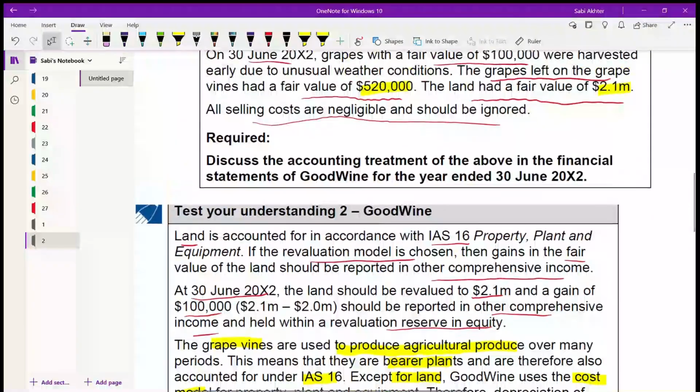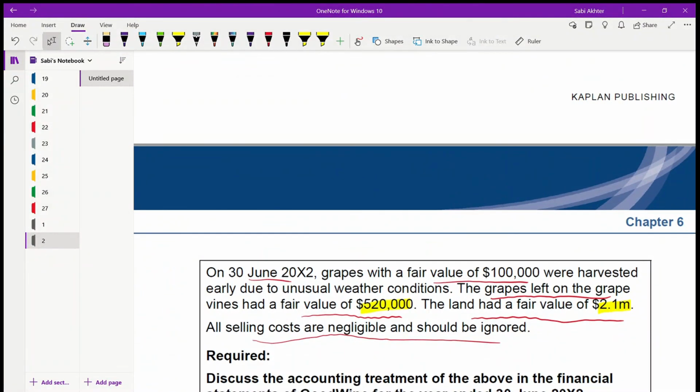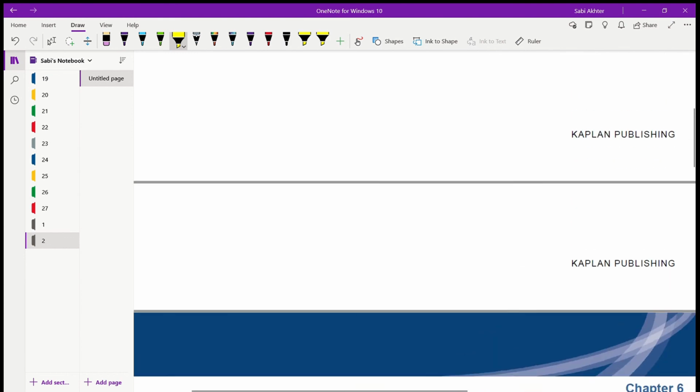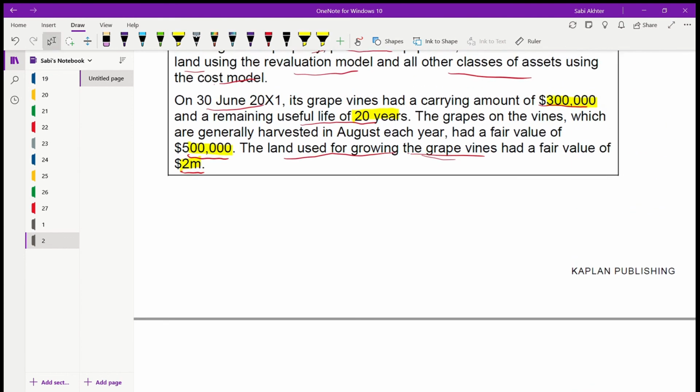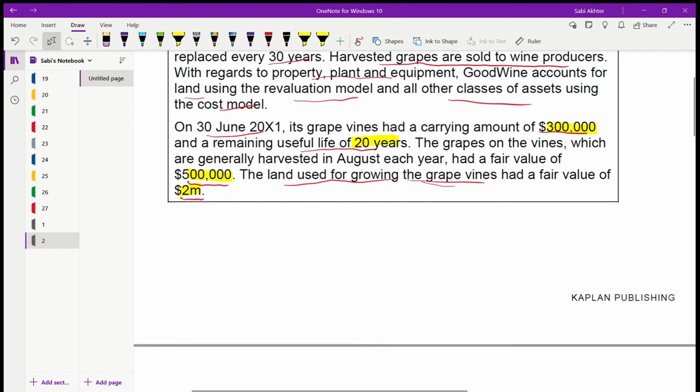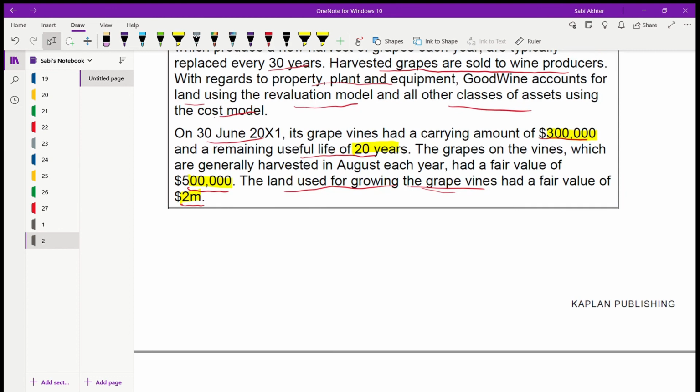Okay, let's check for the grapes. You see, the grapes had a fair value of 100,000. So that's it for IAS 41, and see you in the next standard.